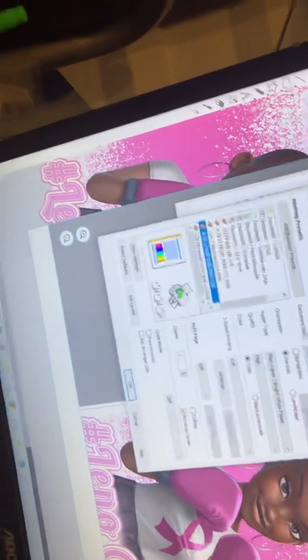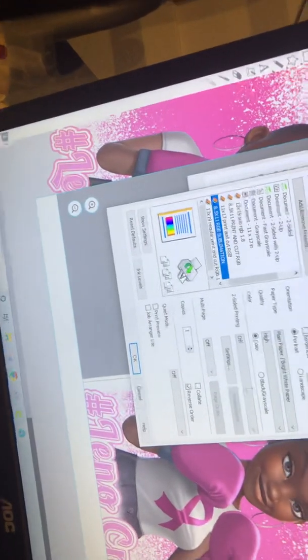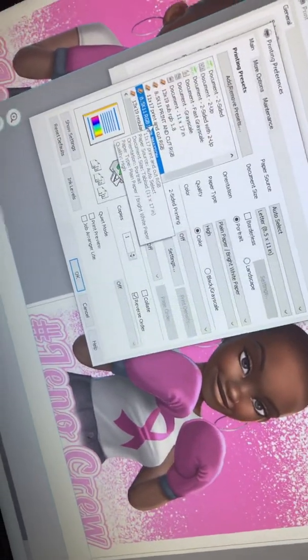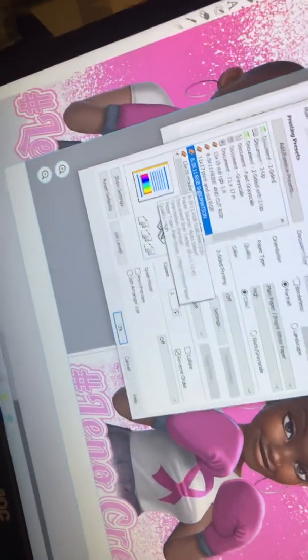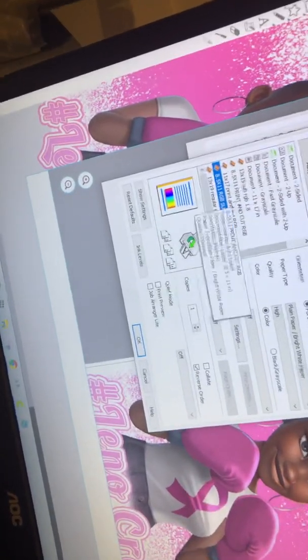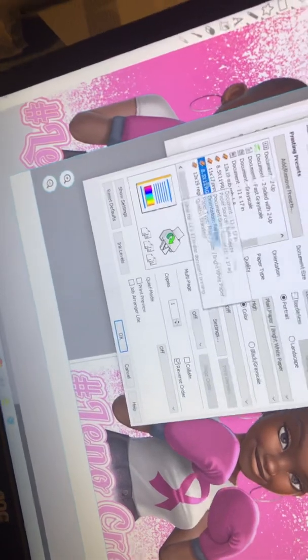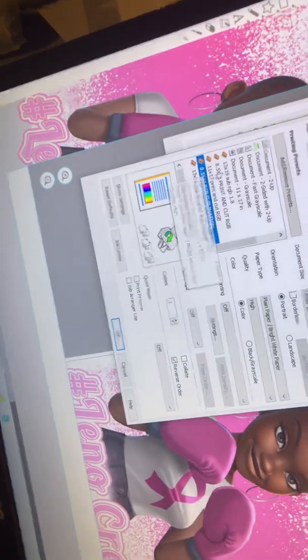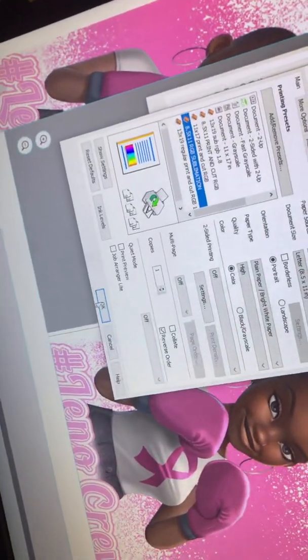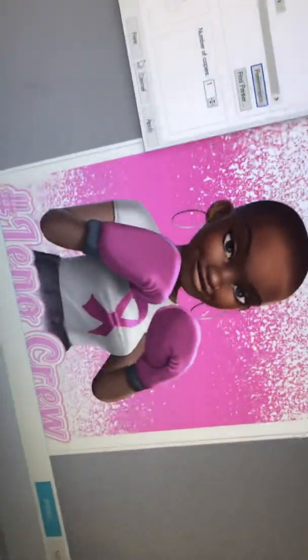Now, every time you go to print, after you save that setting, you will go to print, go to preferences, and just choose the setting. You don't have to create it again once you've already created it and saved it. Unless you wanted to try the 2.8 or the 2.2 or change the paper size. I recommend, if you have the wide format, that you make it in all sizes. So that way you don't forget. And then you hit OK, and it'll print exactly like that.